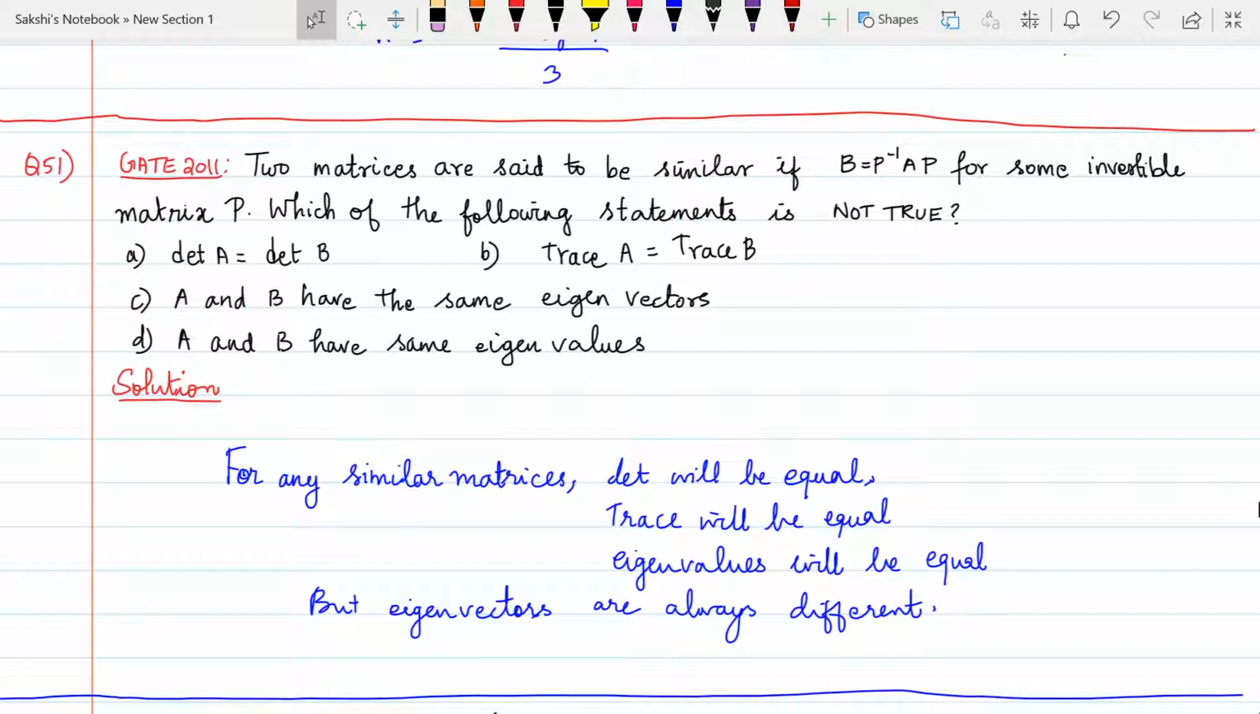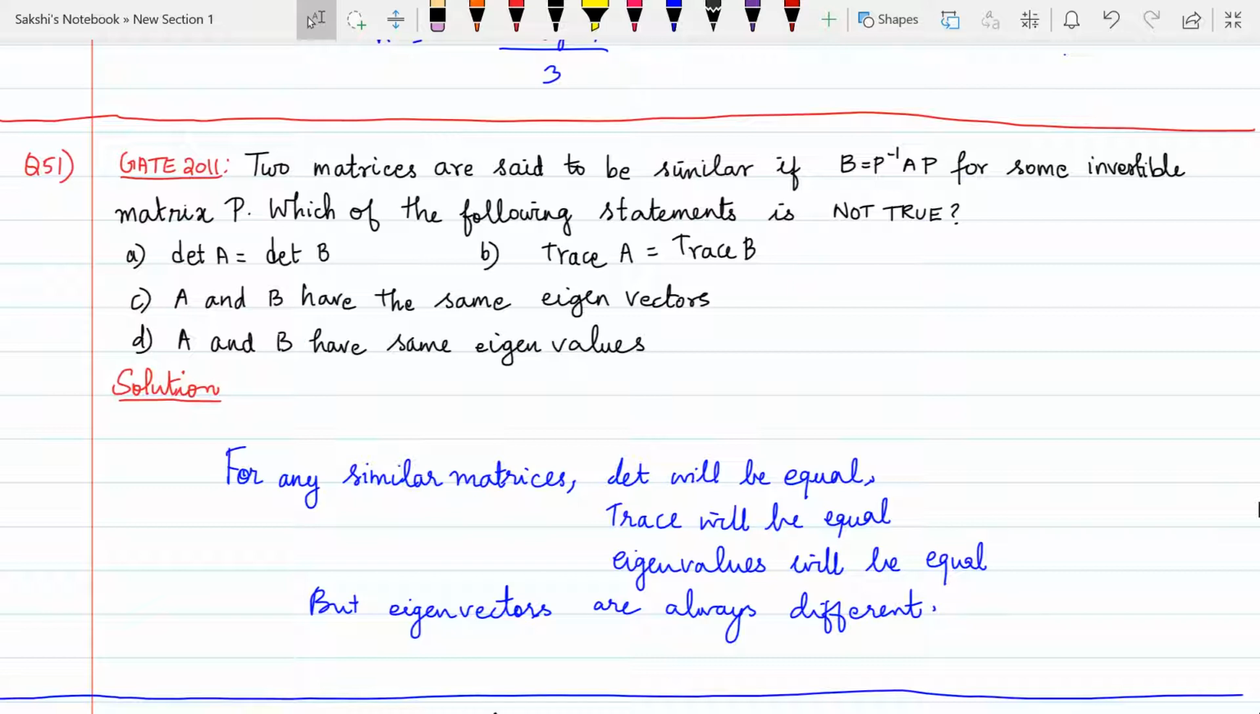Their determinant will be the same because B is from A. The trace will be the same, and the eigenvalues may also be the same. But eigenvectors will never be the same. So for any matrices that are similar, their eigenvectors will differ. Just remember